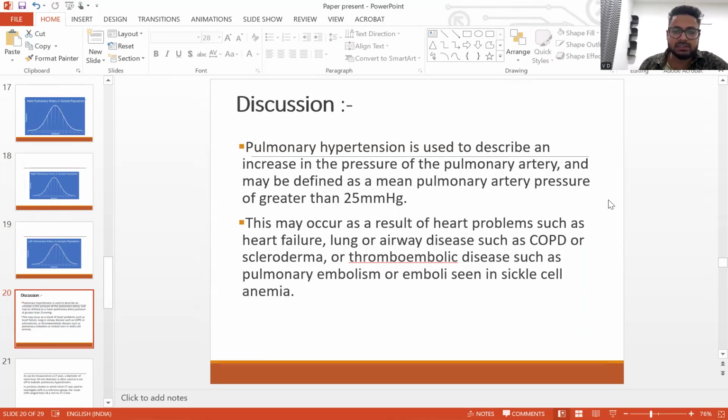Pulmonary artery hypertension is basically defined as mean pulmonary artery pressure of greater than 25 mm. It is usually seen in patients of heart failure, patients with lung and airway disease such as COPD, or patients with thromboembolic or hypercoagulable states, for example, in sickle cell anemia.